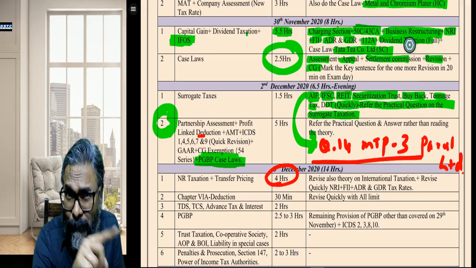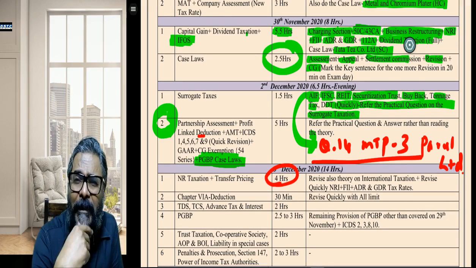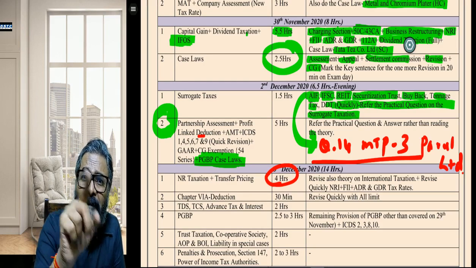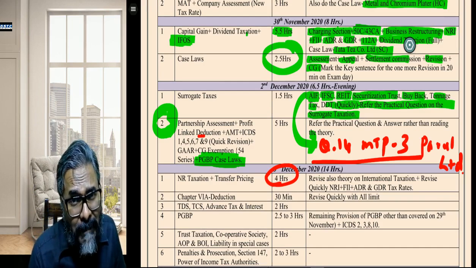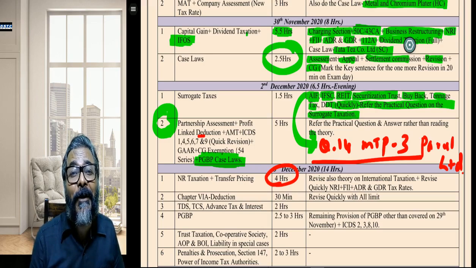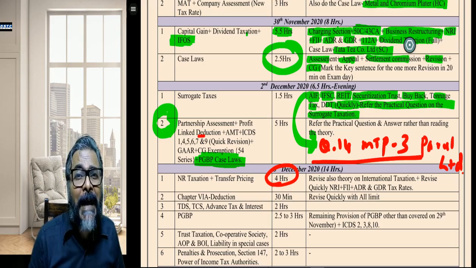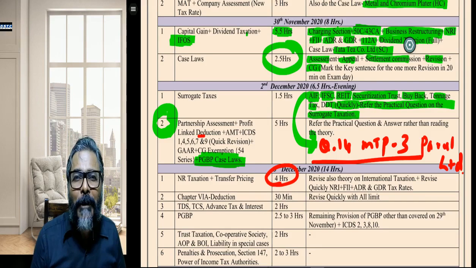There is one question also in the compiler or whatever materials that I have given to all of you. Please also do 115BBF. You'll say, what is that, sir? 115BBF? The resident royalty income is also charged. Which royalty income? The royalty arising from the patent box, the industrial royalty.